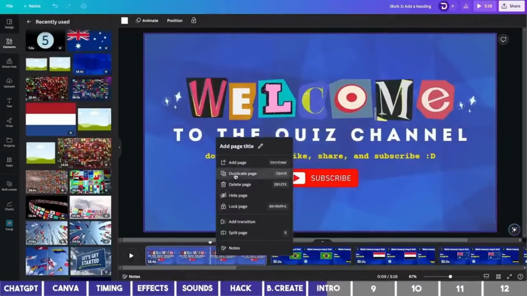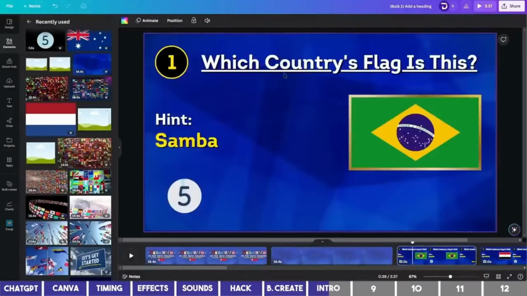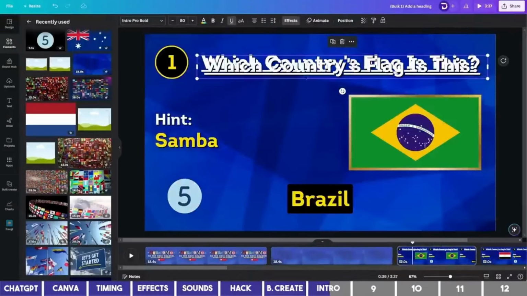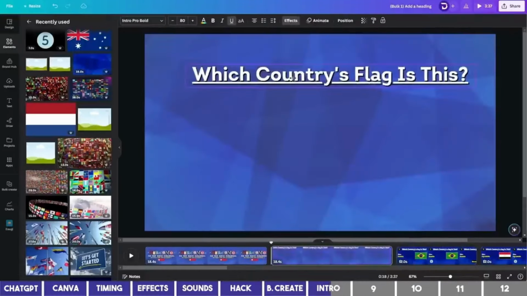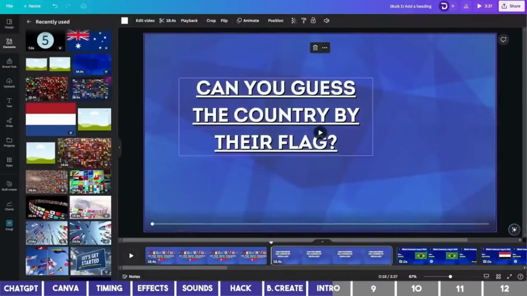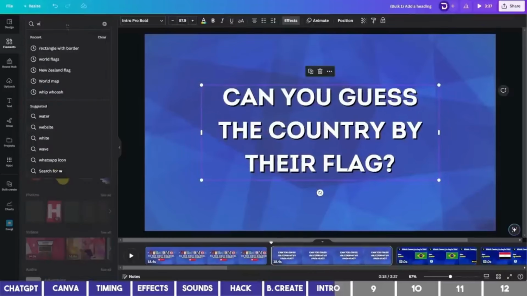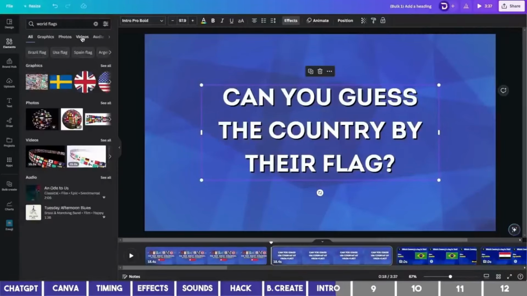Right-click to duplicate this page, and delete all of these objects. Then go to the next page to duplicate the heading. Drag it to page 2, and I'll paste this question onto it. Enlarge it as you wish and place it in the middle. Then you can find another clip from the Video tab that kind of reflects flags if you wish.